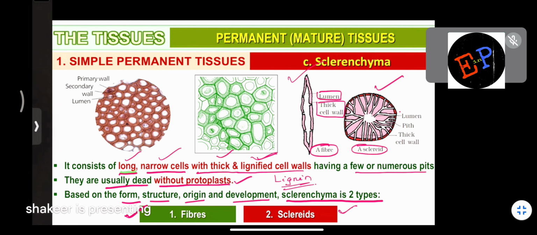Lumen is present here also, pith is present, and a thick cell wall is present. Where you find pith, you will find it in sclerids. Inside the cells, you will find soft tissue called pith. So where do you find the pith, in fiber or in sclerids? In sclerids. This is another important point which you have to remember.